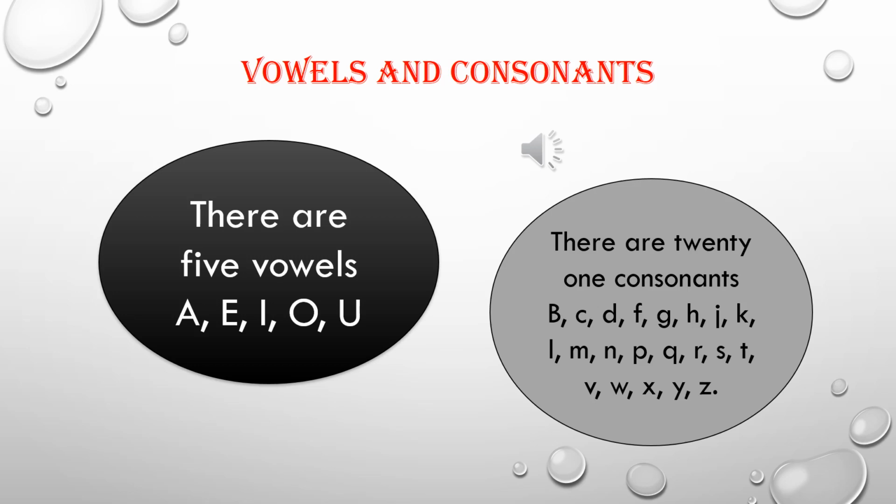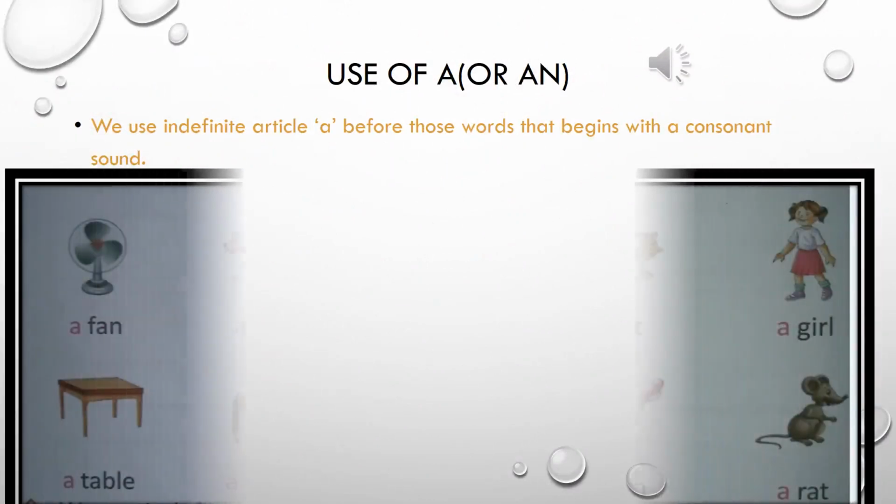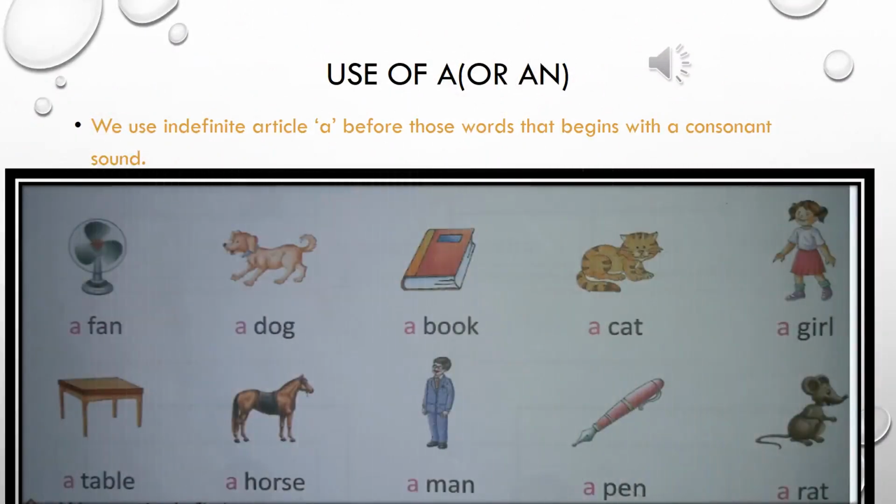With these vowels we use an, and with the consonants we use a. So now, when we are already aware of vowels and consonants, I would like to give some examples for a better understanding. We use article a in front of consonants. Some picture examples are given below.